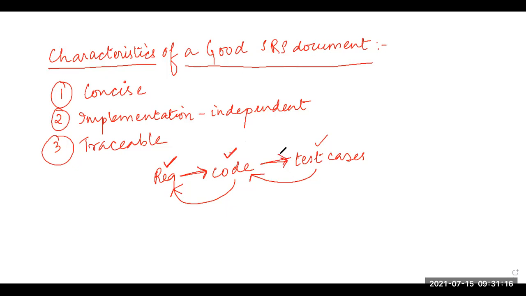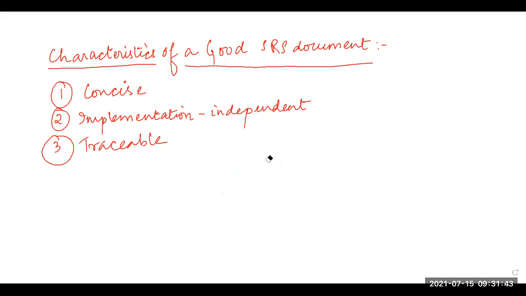Then again, what are the new changes required in the test cases? So traceability is very much important for two reasons: to verify the results of one phase with respect to the previous phase, and to analyze the impact of changing a requirement on the several elements of the software, right? Next point is a good SRS document should be modifiable.